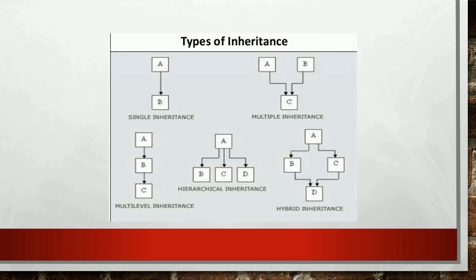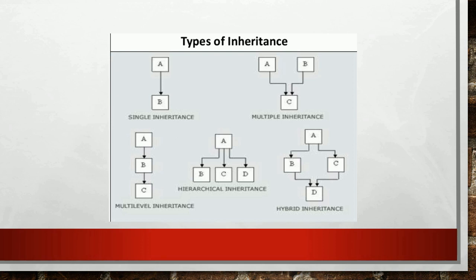Next is multi-level inheritance. Here a derived class inherits from a base class that itself inherits from another class. That is, there must be more than one level of inheritance. And it is the best way to represent the transitive nature of inheritance. Here class C is derived from class B and the class B is derived from class A, more than one level.